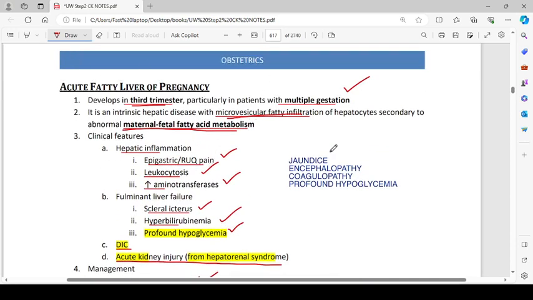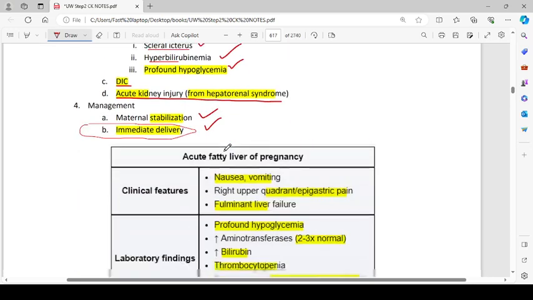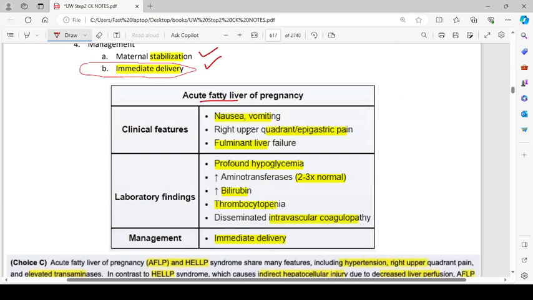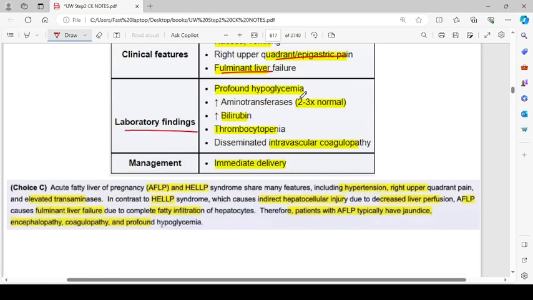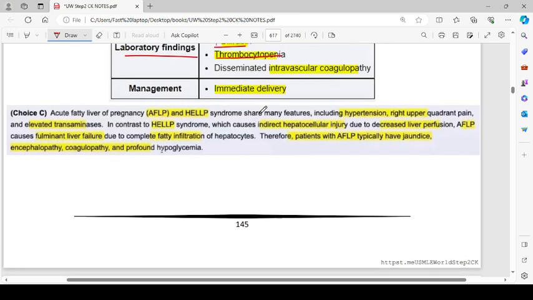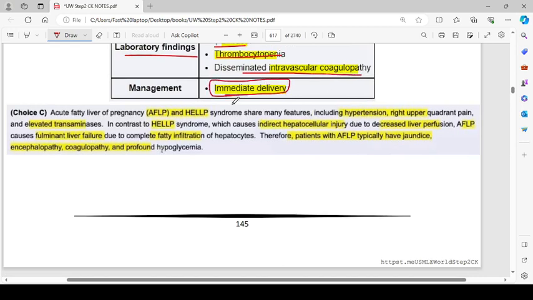Acute fatty liver of pregnancy presents with jaundice, encephalopathy, coagulopathy, and profound hypoglycemia. The clinical features are nausea and vomiting, right upper quadrant epigastric pain, and fulminant liver failure. Lab findings include profound hypoglycemia, increased aminotransferases up to 2 to 3 times the upper limit of normal, increased bilirubin, thrombocytopenia, and disseminated intravascular coagulopathy. Management is immediate delivery.